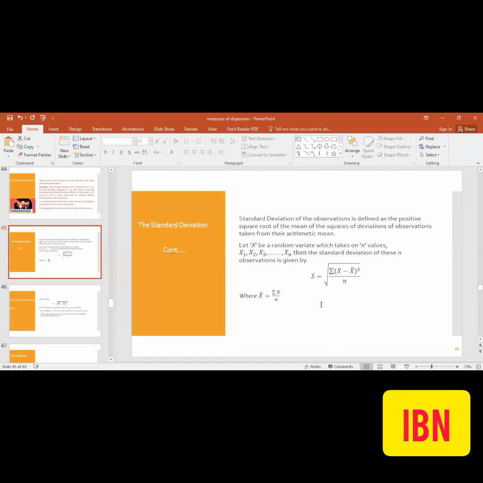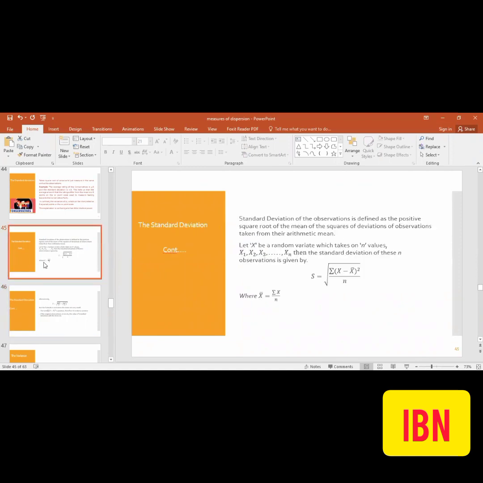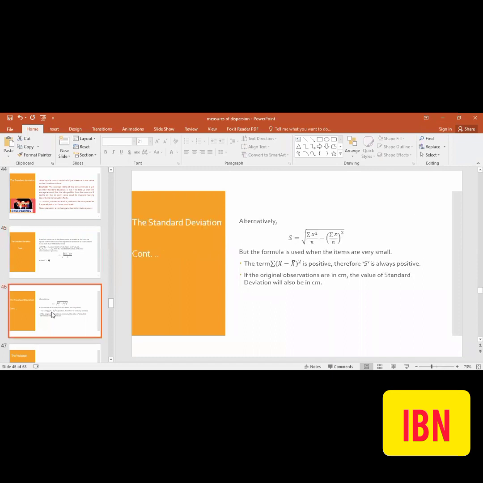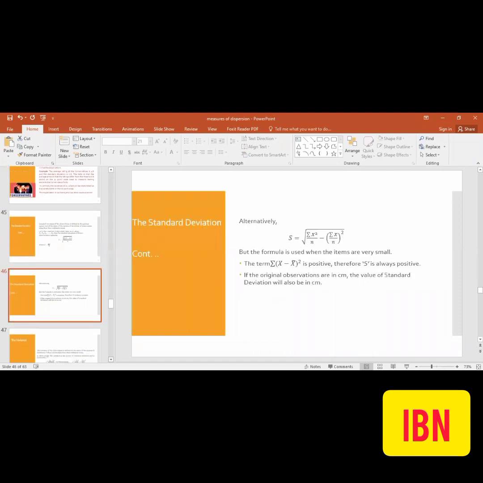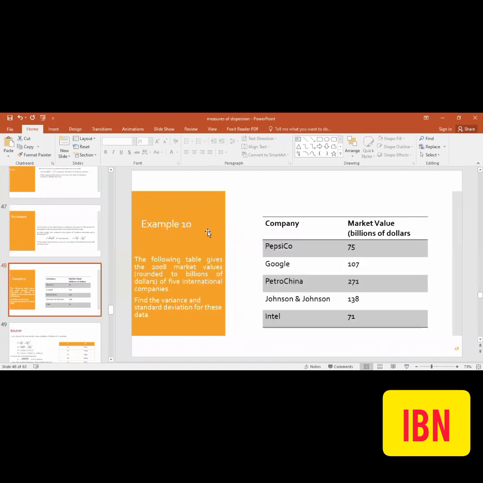And similarly, this is by definition formula. And this is by shortcut. Alternatively, आप इसको ऐसे भी use कर सकते हैं. Both the formulas will give you the same result. ये वाला formula भी और ये वाला formula भी हमें same result देगा. So now we will go for one application for that. हम इसकी एक एप्लीकेशन की तरफ चलते हैं. Kindly have a look.